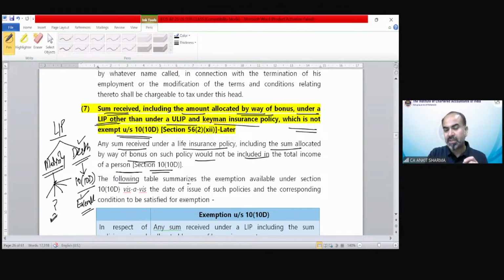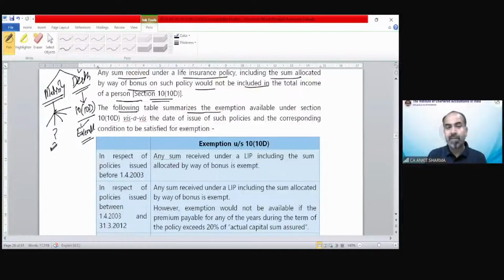The following table summarizes the exemption available under section 10(10D) vis-a-vis the date of issue. This is very important: the date of issue of such policy and the corresponding conditions to be satisfied for exemption purposes. The issue date of the policy is very important because according to the issue date, the provision will change accordingly. Then you can see, in respect of policy issued before 1/4/2003.